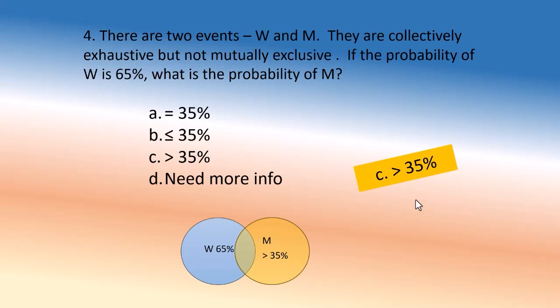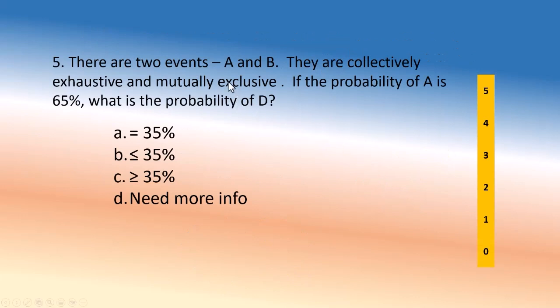Okay, the last question. The 2 events A and B, they're collectively exhaustive and mutually exclusive. If A is 65%, what is B? That's not B, that's a B. Okay. And collectively exhaustive, that basically means that they cover the whole class. And mutually exclusive means there's nothing in common between these 2.